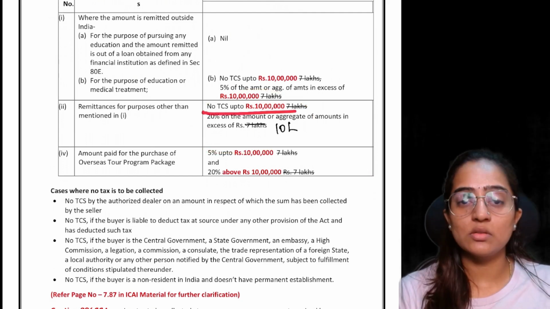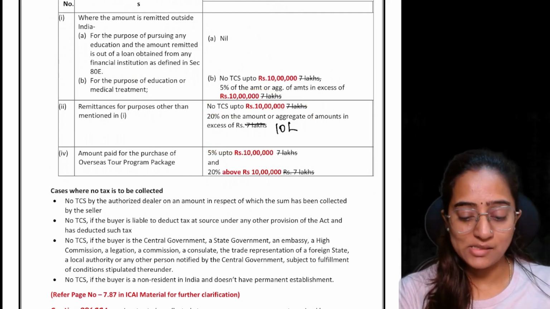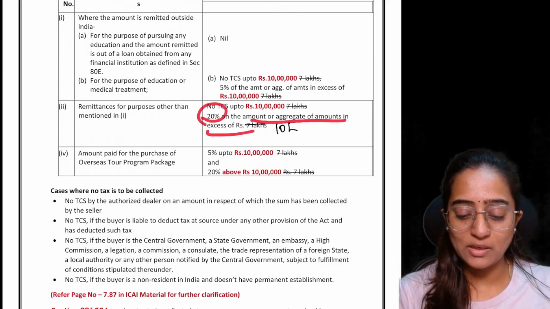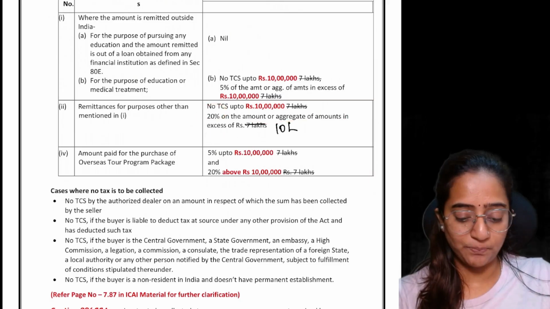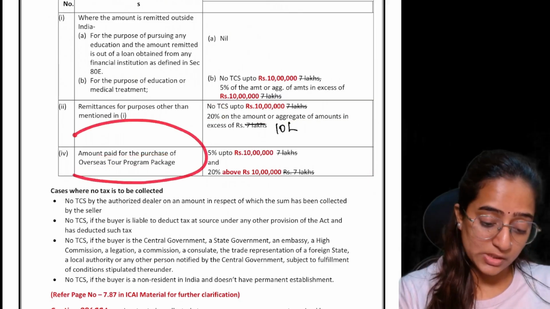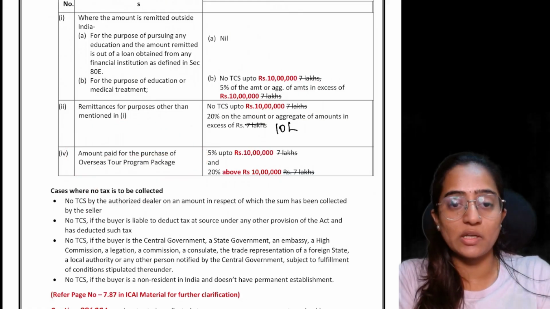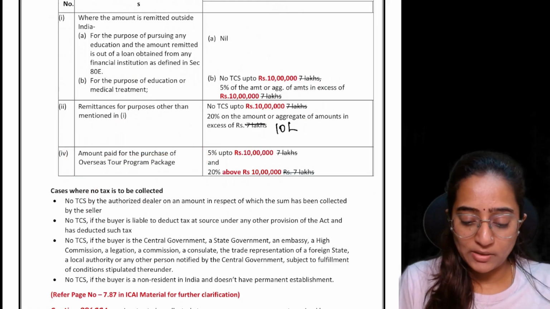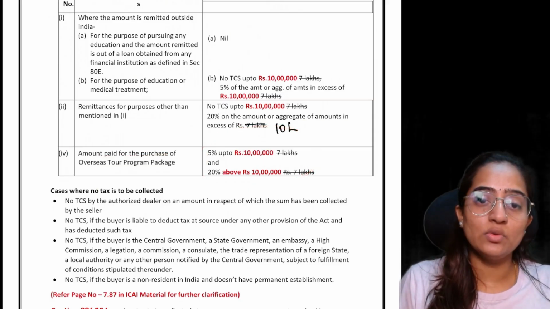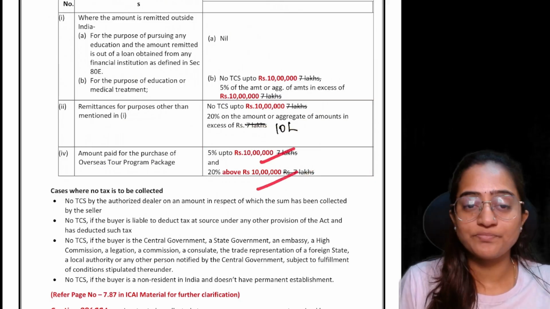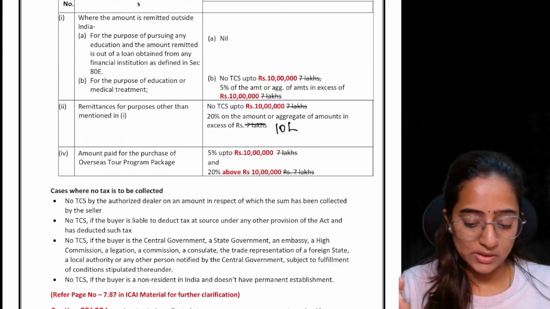It is not 7 lakh, it is 10 lakh. That is 20% of the amount, or aggregate of the amount, in excess of 10 lakh. For the amount paid for the purchase of an overseas tour package, it is 5% up to 10 lakh and 20% above 10 lakh. Clear? I hope this is clear.